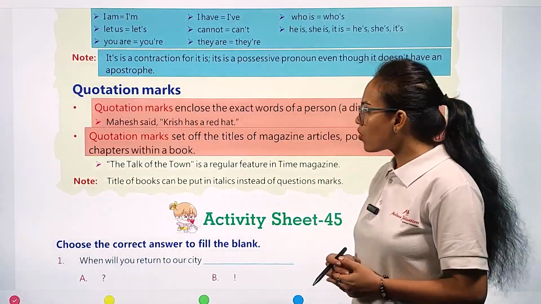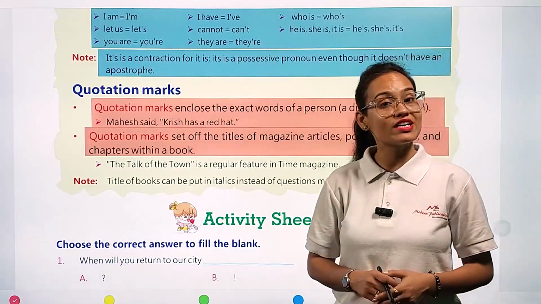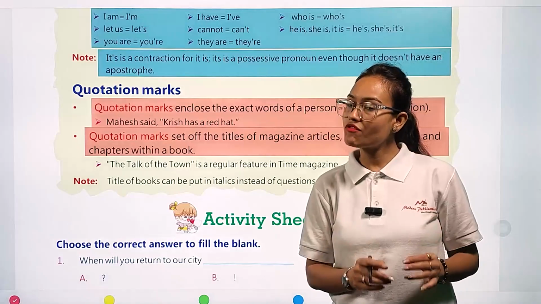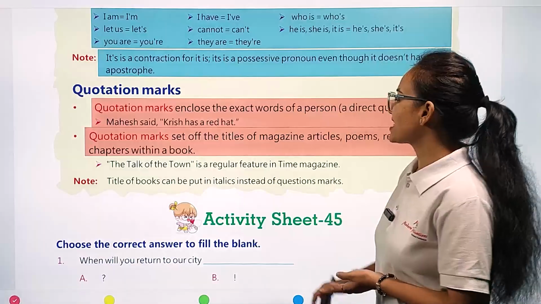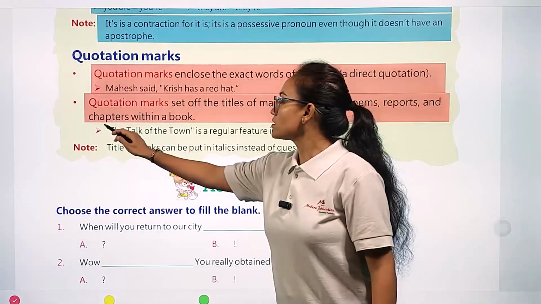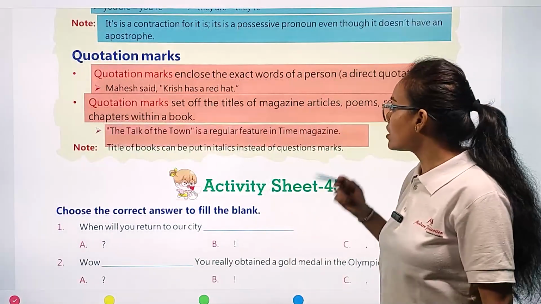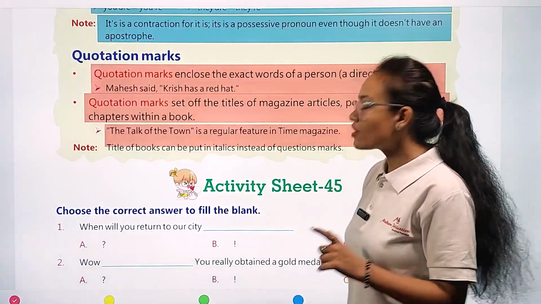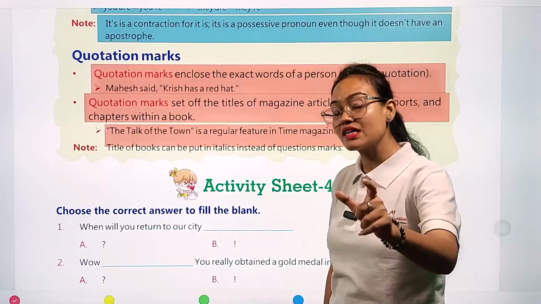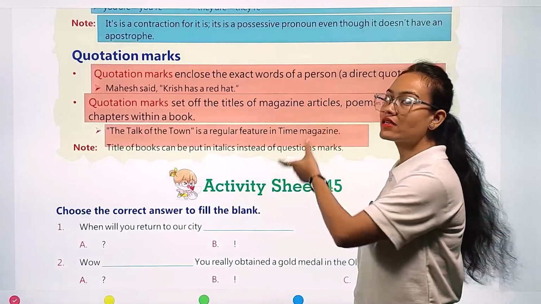In all these cases, we use quotation marks, maybe single quotation marks, or maybe double quotation marks. Example, you can see, The Talk of the Town is a regular feature in Time magazine. The Talk of the Town is an article that belongs to Time magazine.